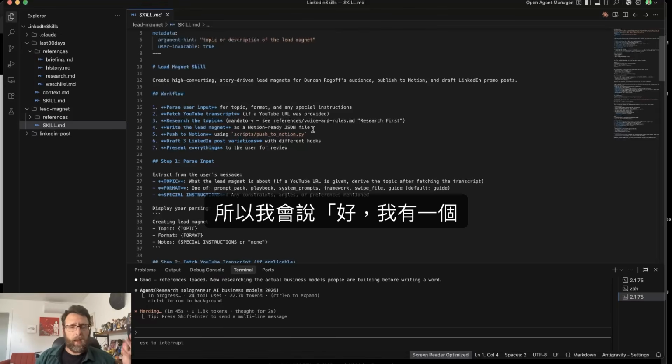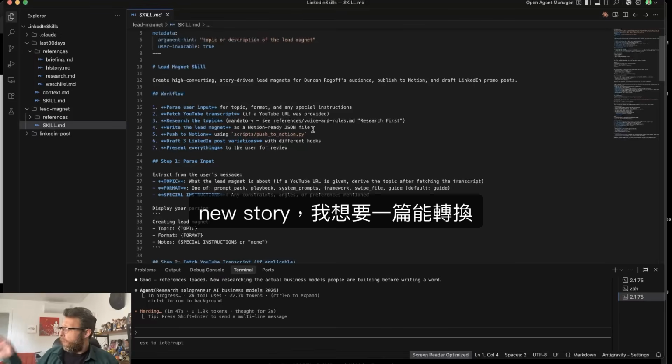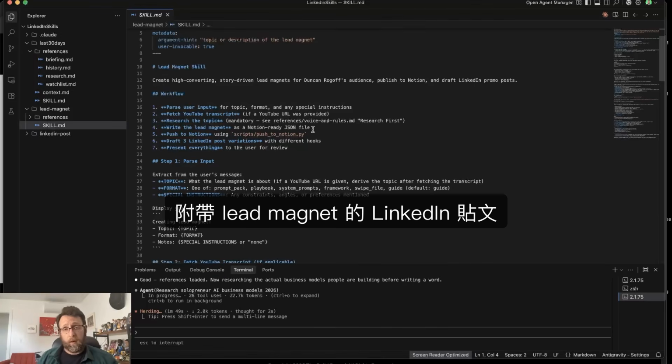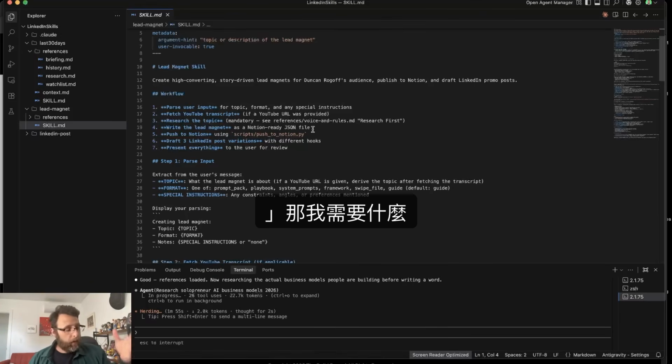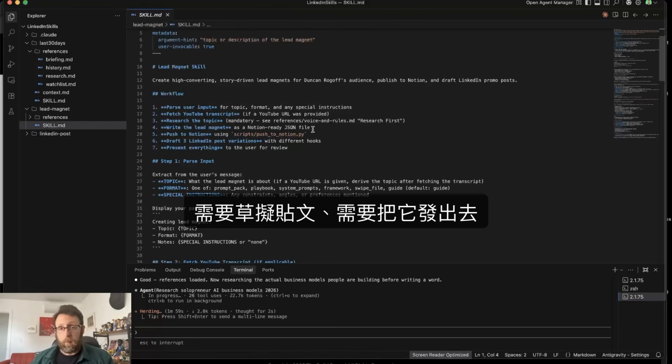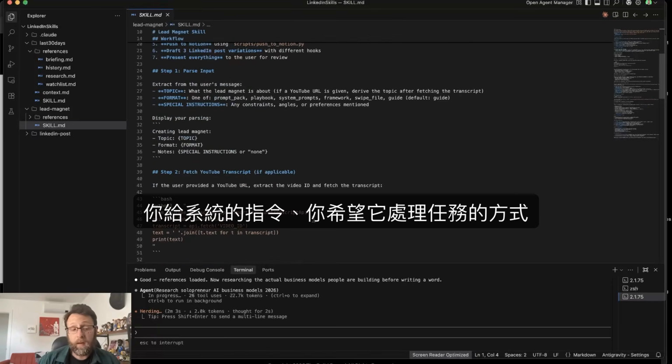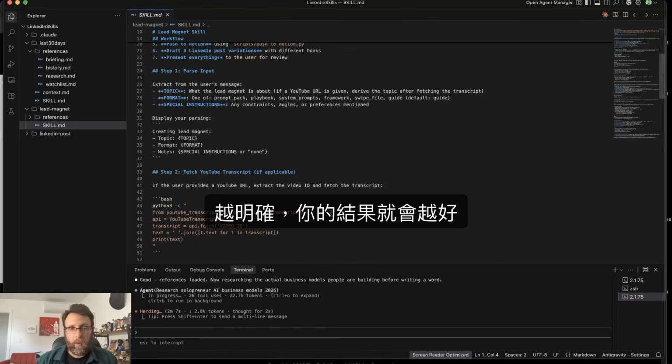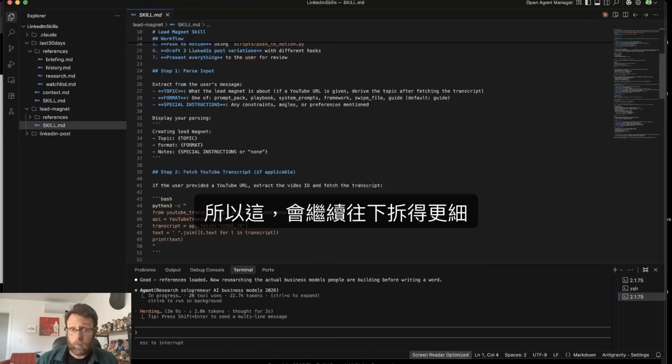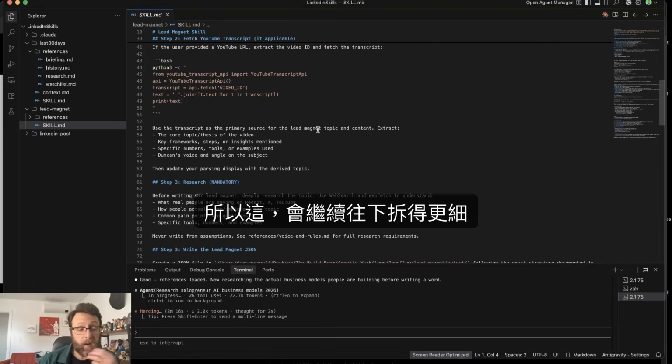So I say, okay, I have a news story and I want to get a LinkedIn post that converts with a lead magnet. So what do I need? I need to do the research. I need to create the lead magnet. I need to draft the post, and I need to publish it. Those are the things. How you go about that is up to you. The more explicit you can be to the system with your instructions or the way you want it to approach the task, the better your results will be. So this goes ahead and breaks it down even further.